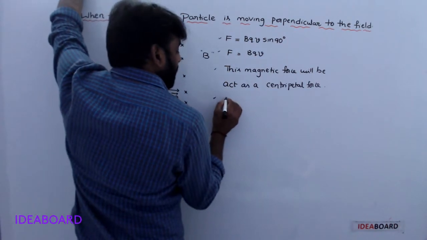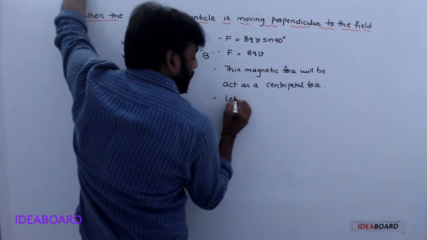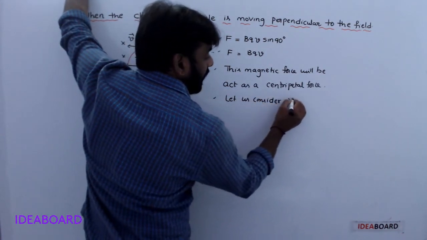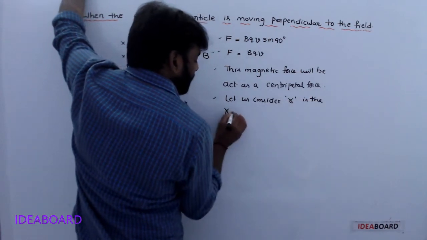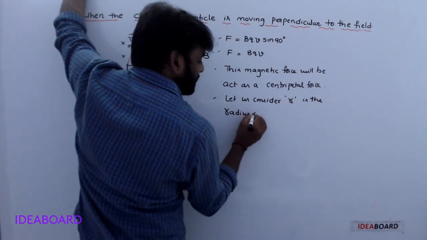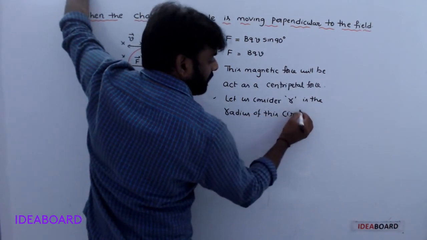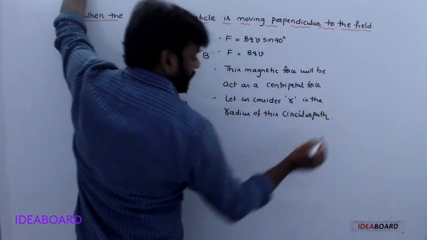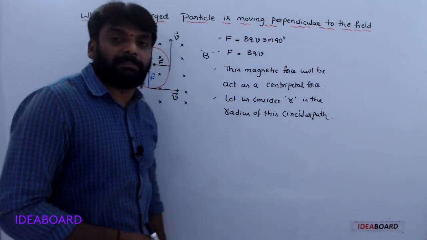Let us consider R is the radius of this circle, the circular path. Understood? Let us consider R is the radius of the circular path.